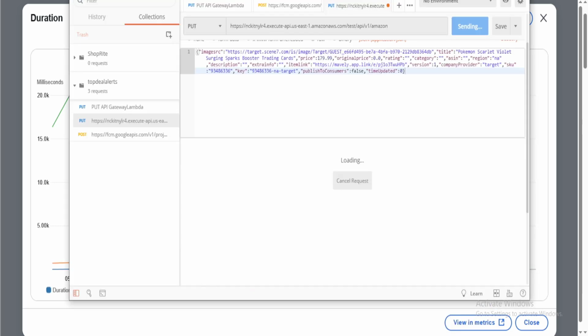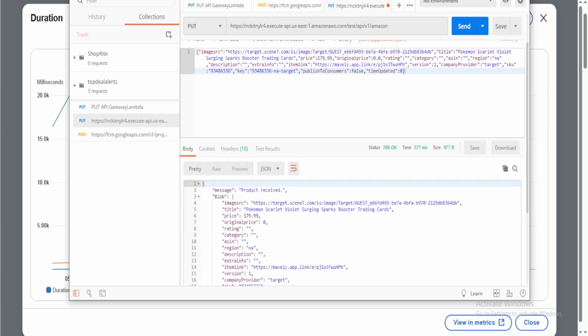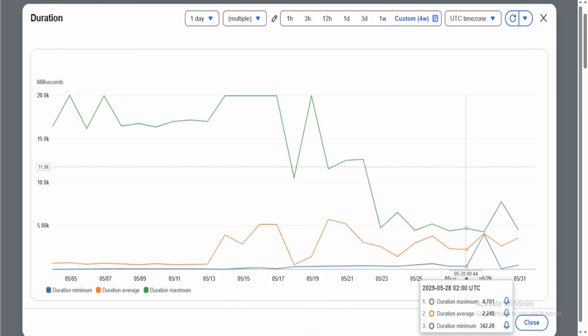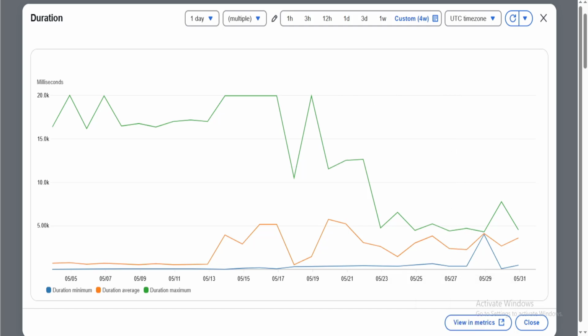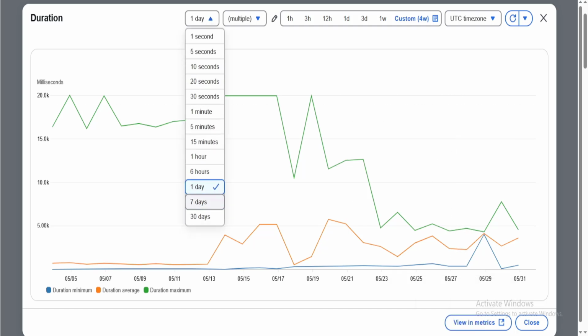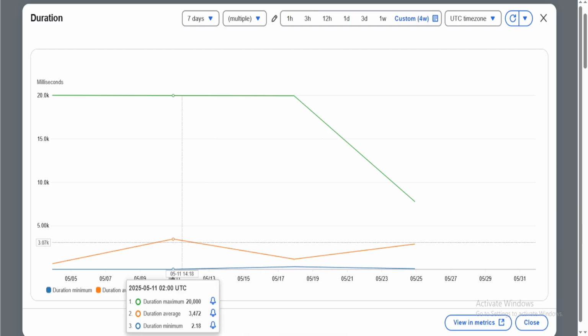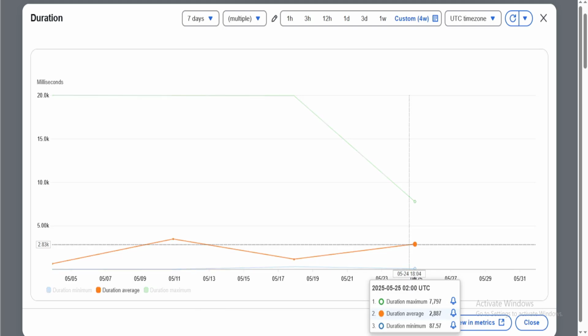So right now, if I were to ping this Lambda in a cold state, it responds, well, it wasn't in a cold state, it responded in less than a second. But on average, it responds within 5 seconds. Now, once the Lambda's warm, that's when you basically don't have much of an issue. It's basically, you know, sub 500 milliseconds. So for me, this is fine. 5 seconds is pretty good.